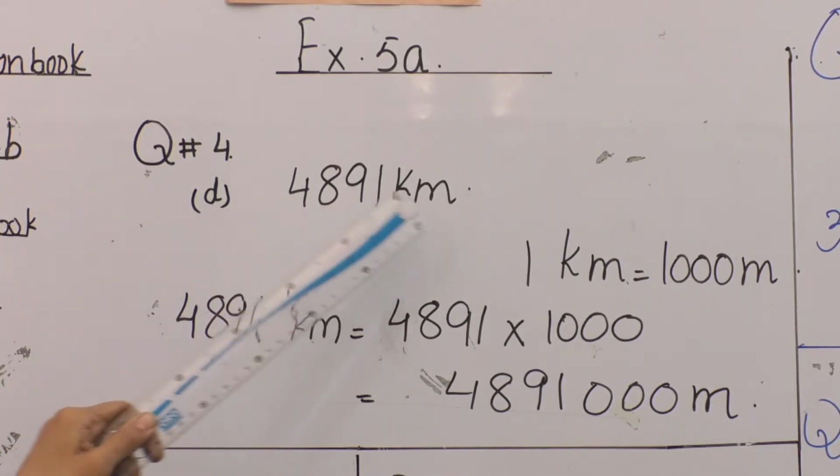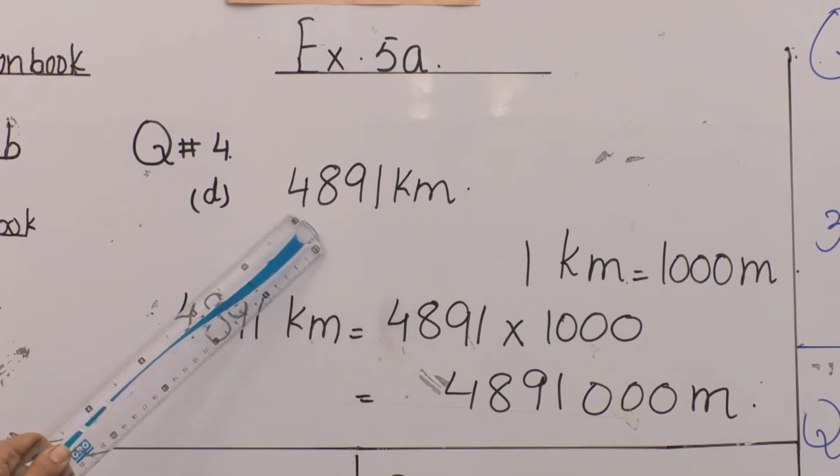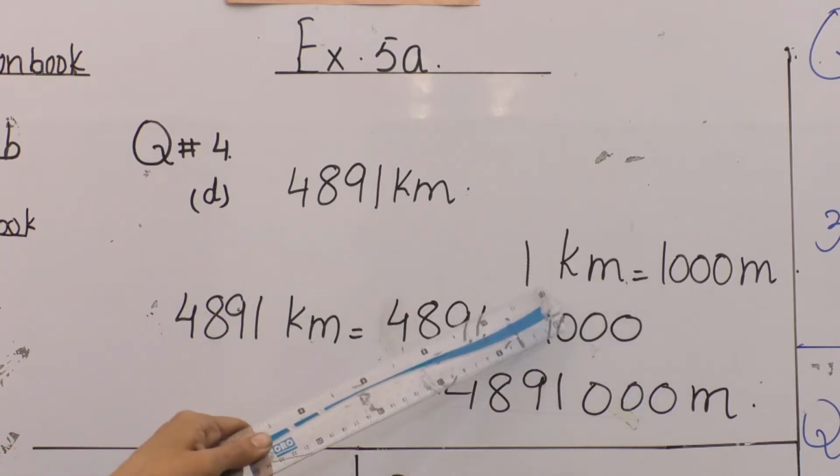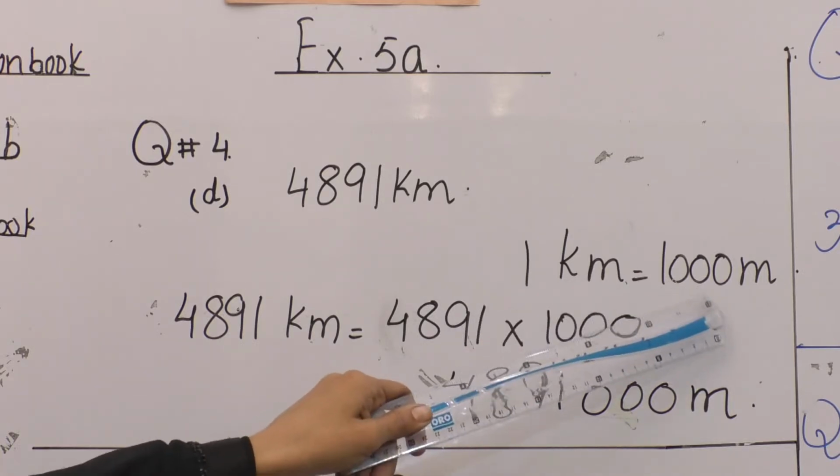4891 kilometers. Here we have the unit of measurement kilometer. You have to convert it into meters. First of all, you will write: in 1 kilometer how many meters are there? 1000 meters.